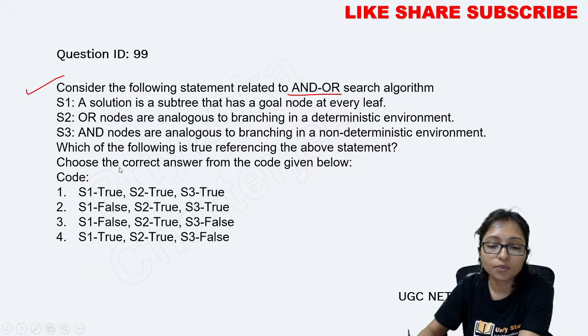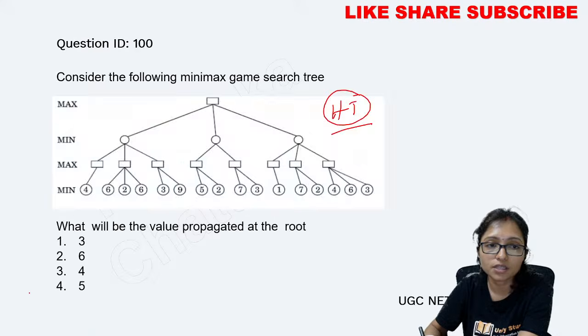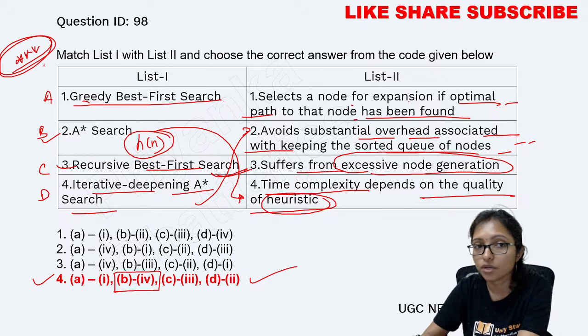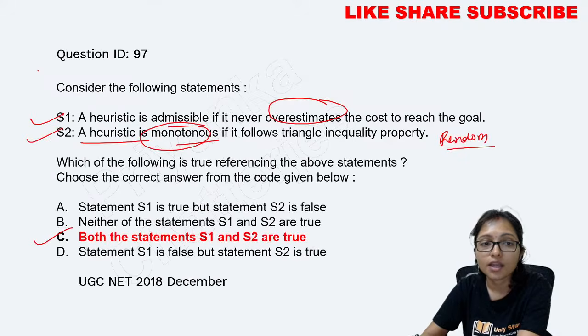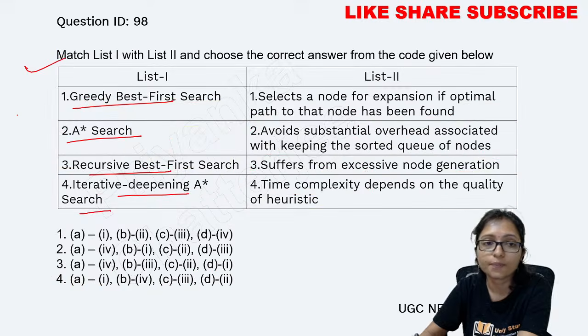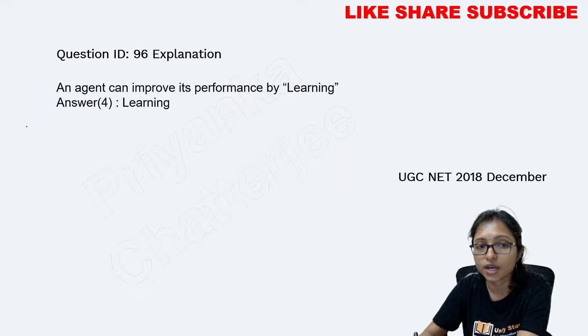From here, what you can do, I am telling you: just do the revision and write down the notes from here. This is the matching question. Write down the notes from the algorithms, and after that write this one also in your notebook. Must remember. Now next, what you have to write down for the heuristic, this one also you need to write down.